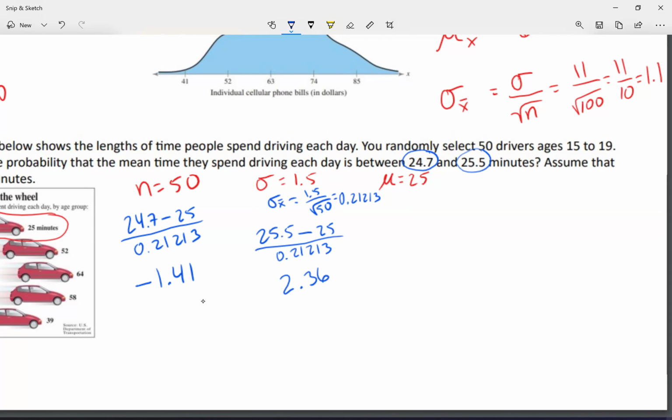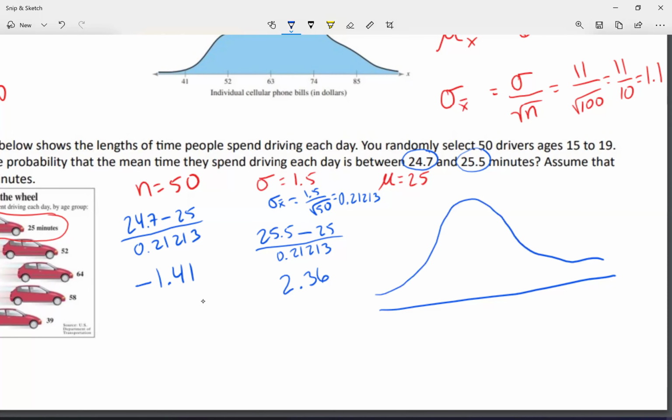So what I'm dealing with here, my C-score, in reality, let's assume it looks like a normal distribution. My sample is big enough. The mean, right here in the center, is 25. I'm checking for 24.7, not graph to scale, but I'm going to say 24.7 is somewhere over here.